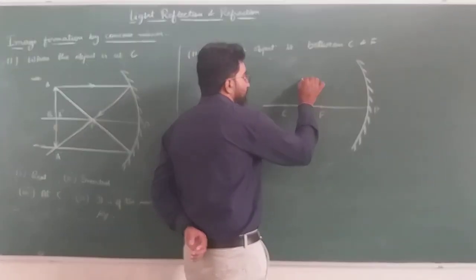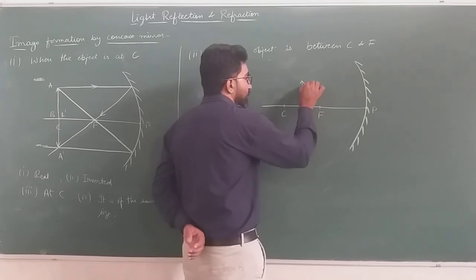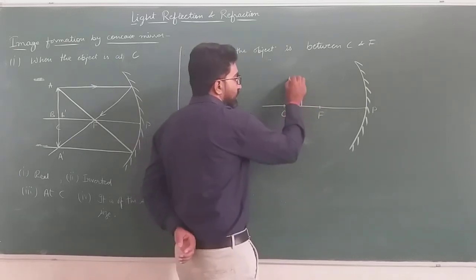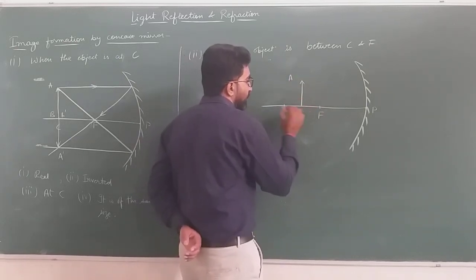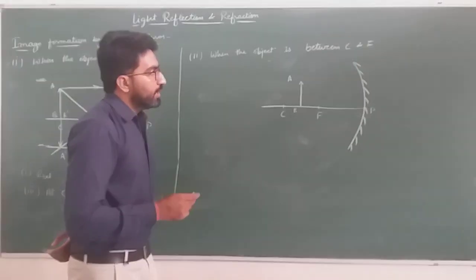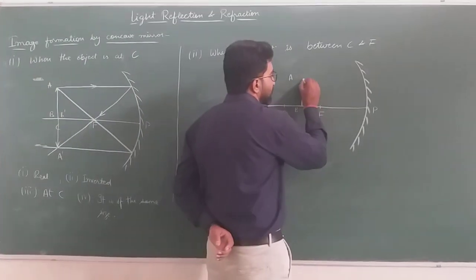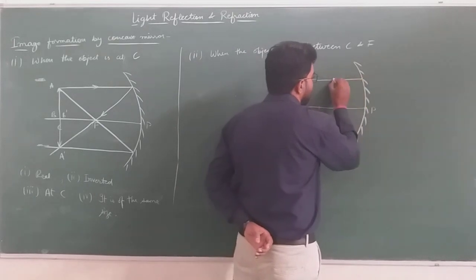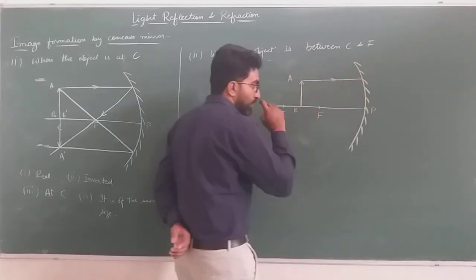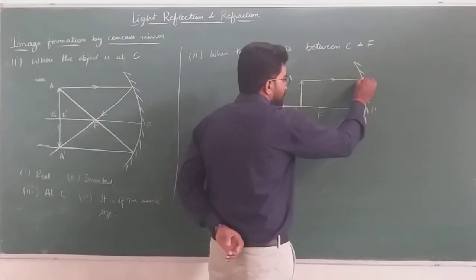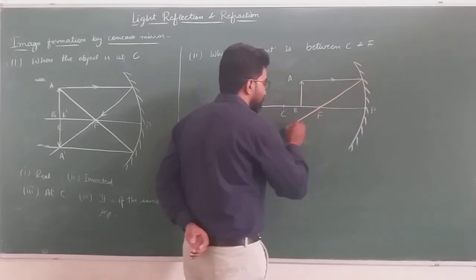And our object is in between center of curvature and the focus. Let our object be A and B. Again, first ray of light parallel to principal axis, after striking the concave mirror, will pass through the focus.